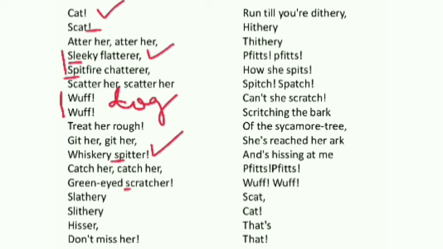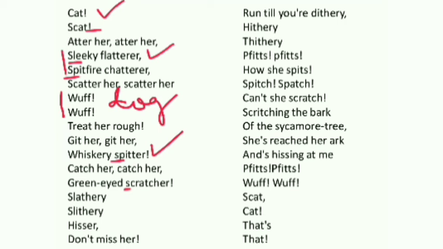Hithery, dithery. Hithery, dithery means here and there, all the places. Don't leave any place. Hithery and dithery, you run everywhere and get that cat out. Now here the sound is made by the cat. Piff, puff, the sound made by the cat, and this is a kind of petrified or terrified sound which is made by the cat.